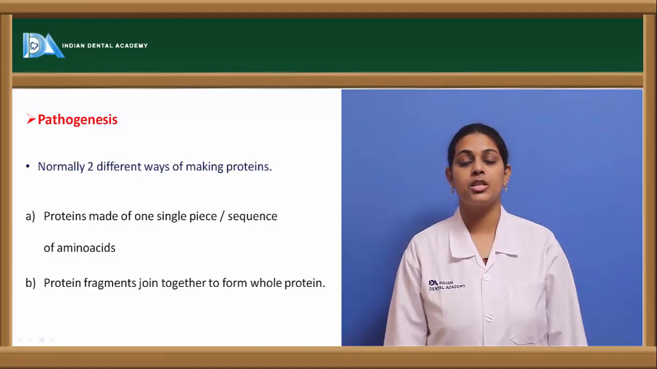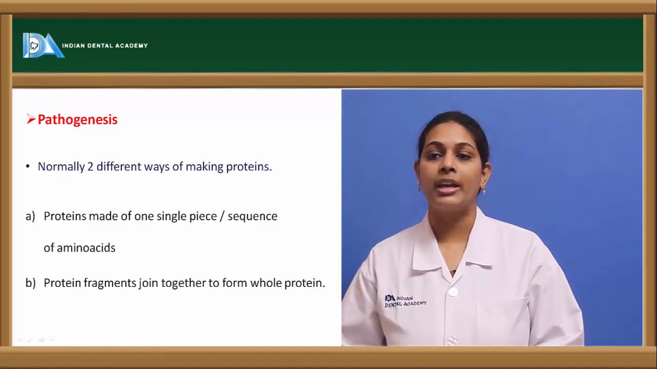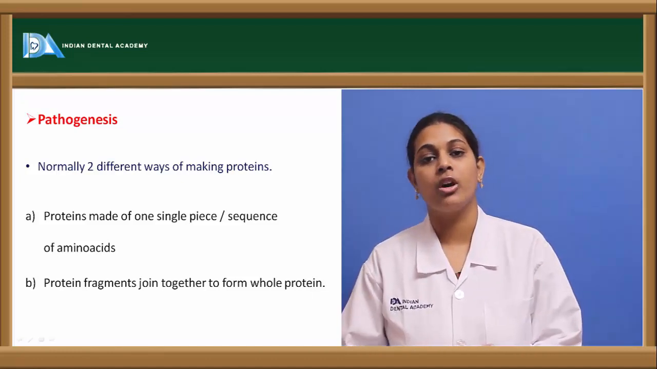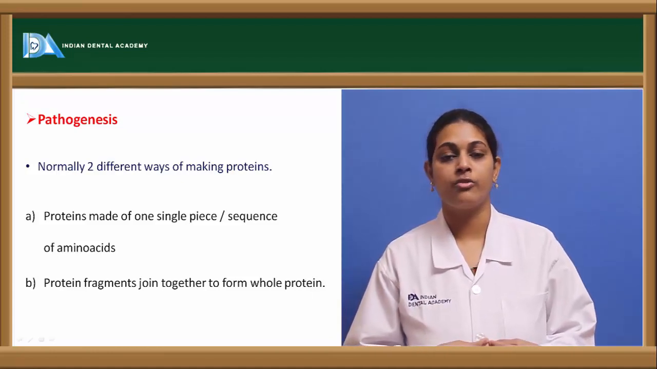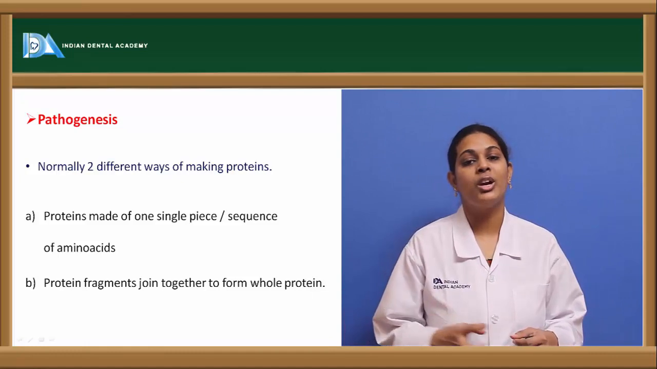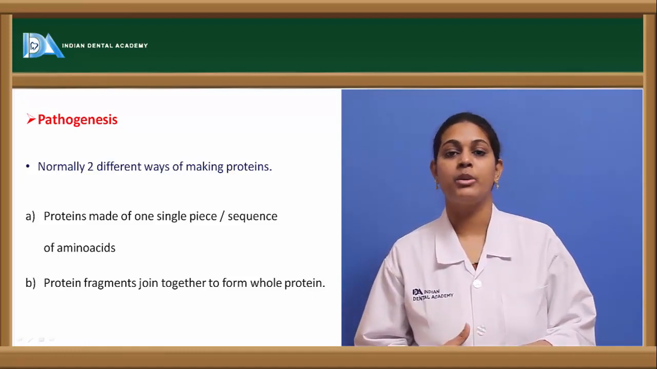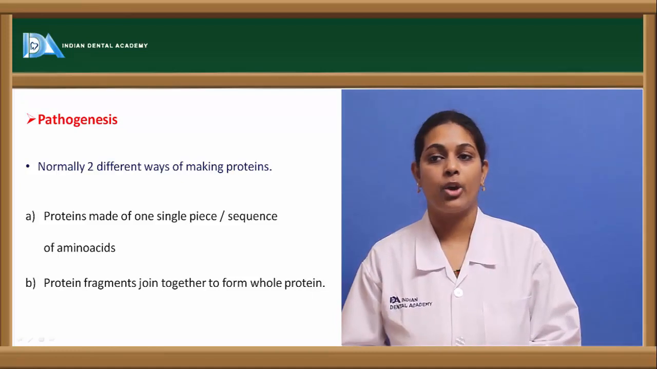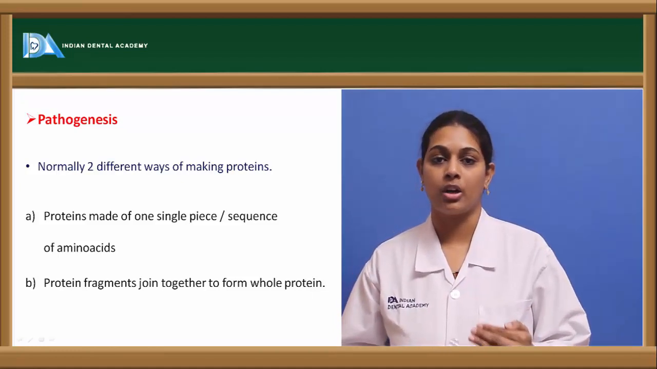Coming to the pathogenesis, why amyloidosis occurs. Usually proteins are formed either from the association of a few amino acids which fuse together and result in the formation of fragments, or proteins can also be formed directly by the fusion of these fragments formed by the amino acids. So this is how the normal formation of proteins occurs.